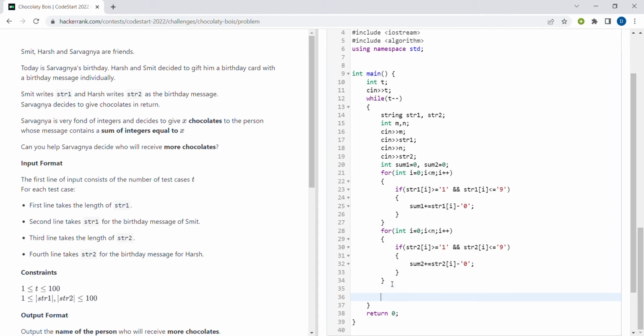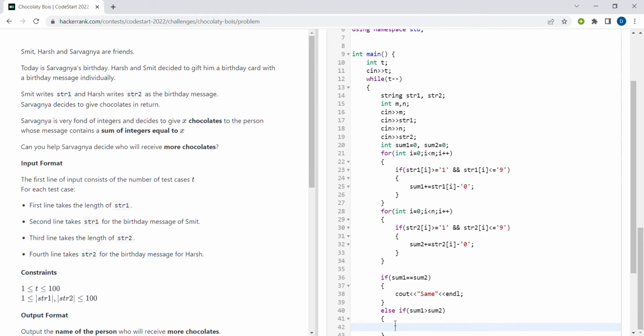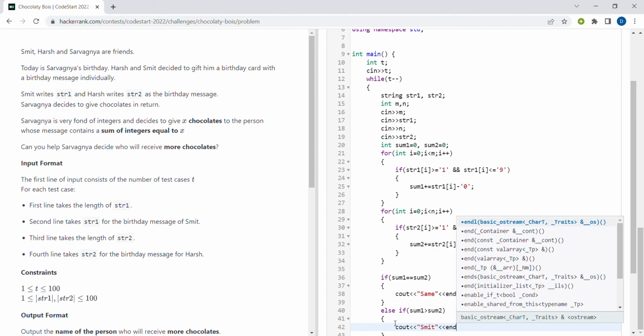Now we have certain conditions. So if sum1 equal to sum2, if both the sums are equal, then we have to print same. Then else if sum1 is greater than sum2, we should print Smith, because Smith is writing the string 1, so he will receive more chocolates.